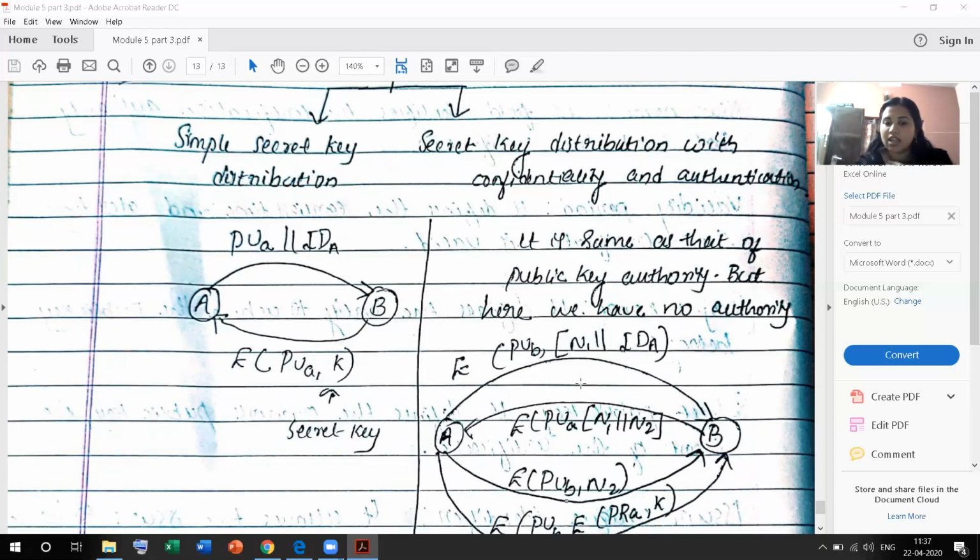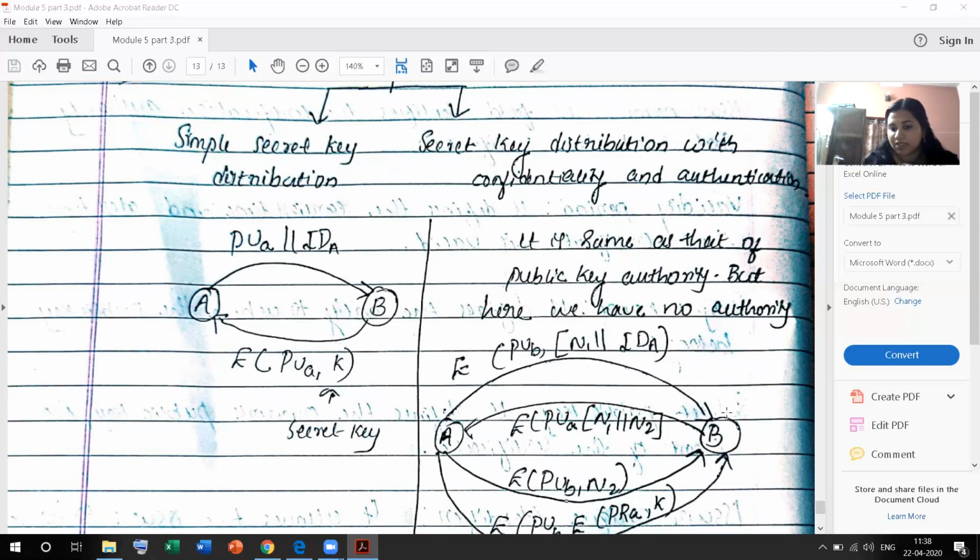Alice sends a message to Bob with the public key of Bob and a note. N1 means a note, the type of information it carries, and the ID means the identification for authentication. Here the heading is secret key distribution with confidentiality and authentication. Hence, A is authenticated, and Bob replies with the public key of Alice, with N1 and N2. N1 is the information of Alice, with the second information N2, denoted with the serial number 2.